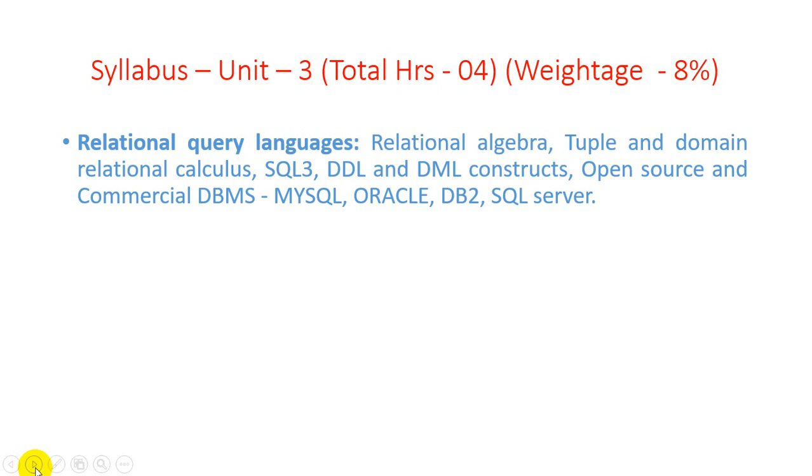For this we are discussing 4 different tools: MySQL, Oracle, DB2 and SQL Server, with the help of all the basic features and functionality regarding a data management system.